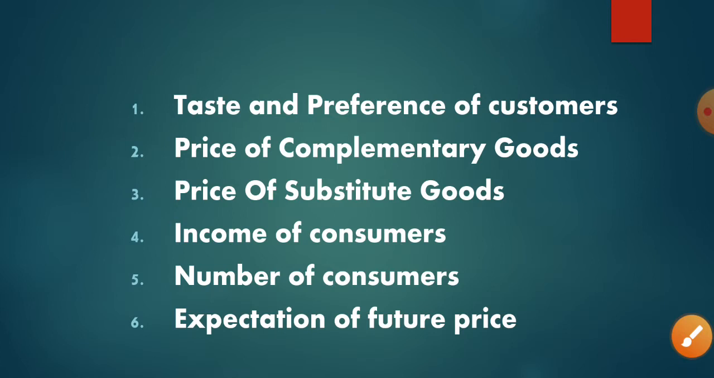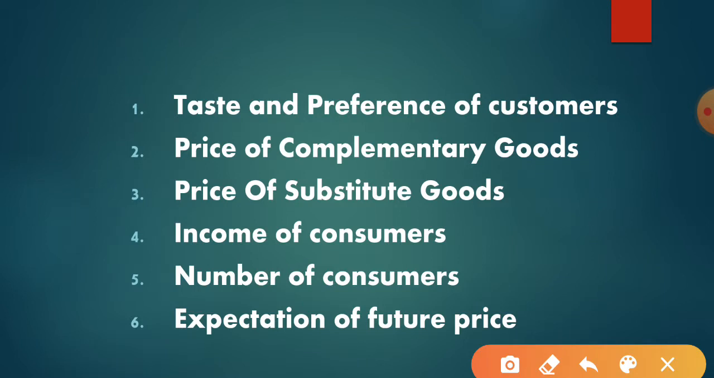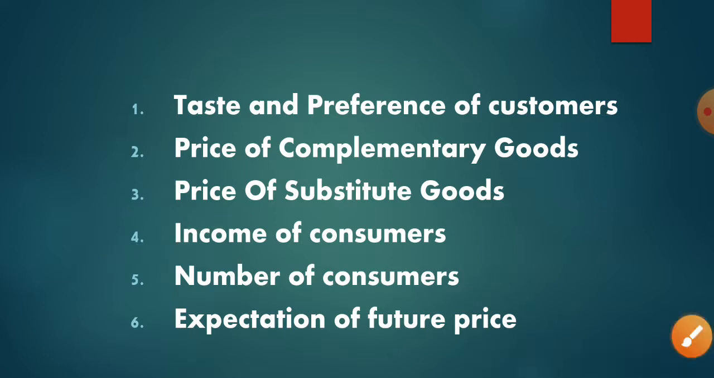Okay, now let us see the next point. Next point says income of the consumer. Now what is income of the consumer? Income of the consumer is directly related to demand.